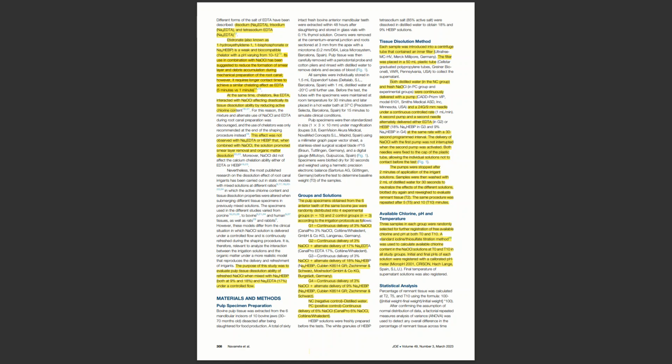The delivery of sodium hypochlorite with the first pump was not interrupted when the second pump was activated. Both needles were fixed to the cap of the plastic tube, allowing individual solutions not to contact before the test. The pumps were stopped after 2 minutes of application of the irrigant solution.